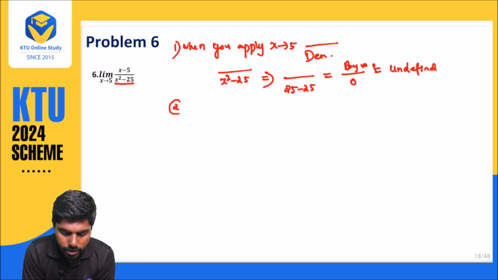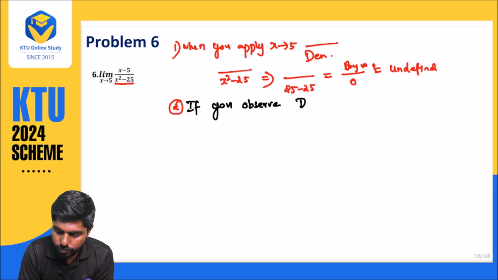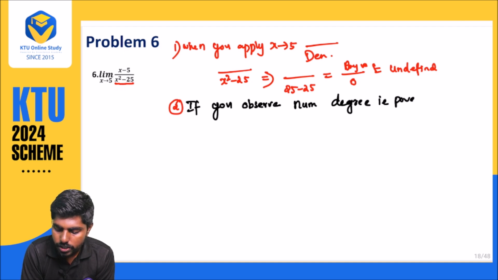The second thing, if you observe carefully, is what is happening in the numerator. What is the degree of x, that is the power of x? The power of x is equal to 1. What about the degree of the denominator? The denominator has a 2.